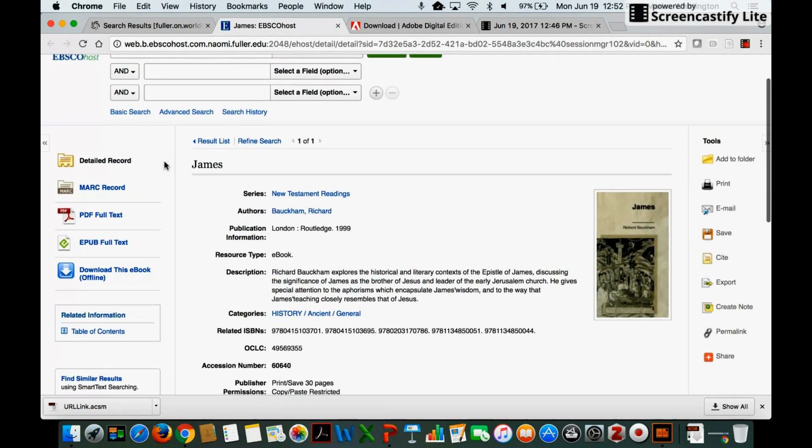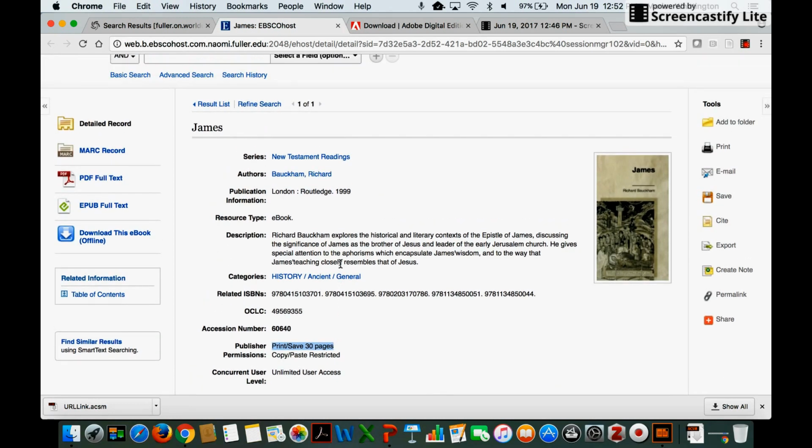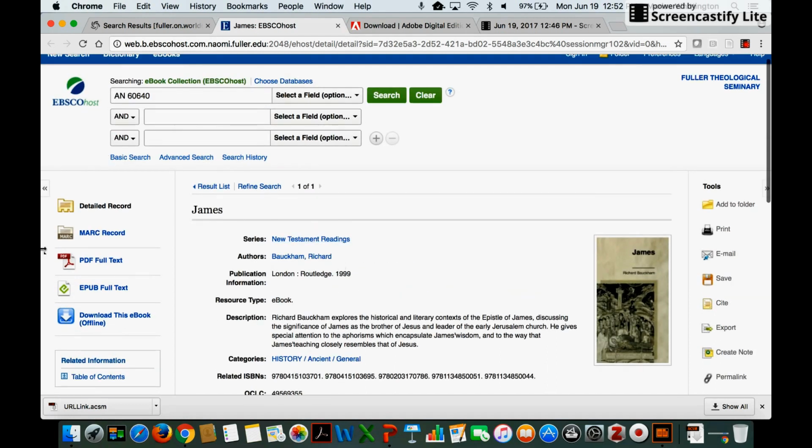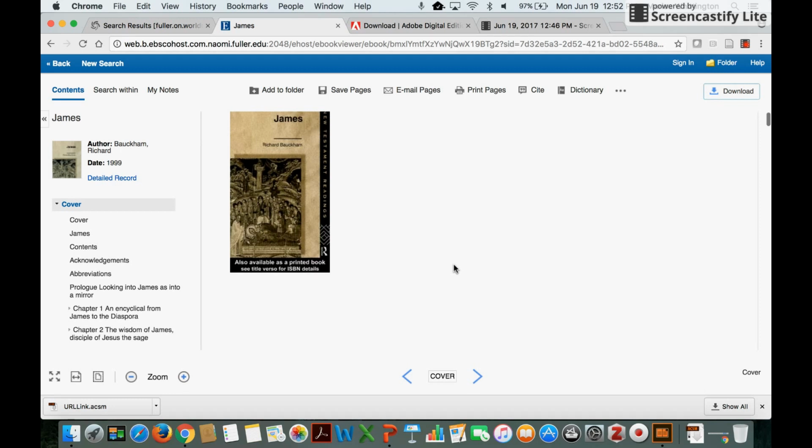You can either read it online as a PDF, as you can see here, or you can download the ebook. As you can see here, the publisher permission is only 30 pages. Once you hit that mark, you'll have to stop printing, unfortunately. If I click on PDF full text, it'll bring up the entire book in a web page, from cover to cover.